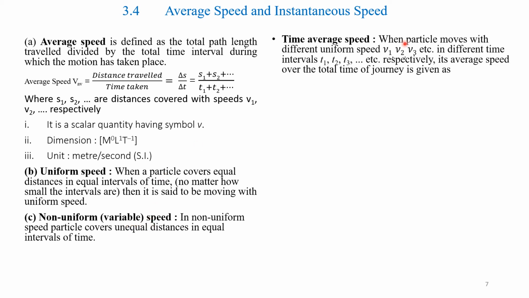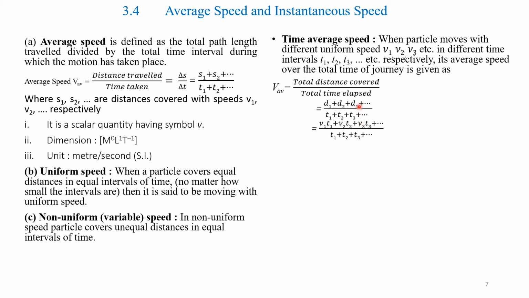Time average speed. When a particle moves with different uniform speeds V1, V2, V3, etc. in different time intervals T1, T2, T3 respectively, its average speed over the total time of journey is given as V average equals total distance covered over total time elapsed, that is D1 plus D2 plus D3 plus etc. divided by T1 plus T2 plus T3.